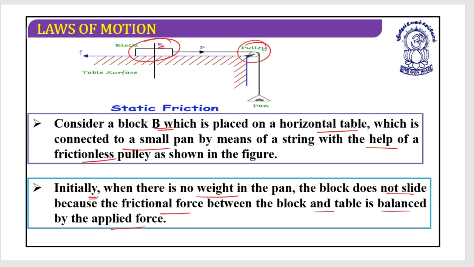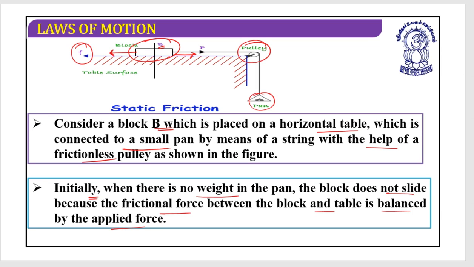Why? There is a certain force applied here, which could be due to the weight of the pan, and there is the frictional force in this direction. If these two are equal, block B is not going to move anywhere.